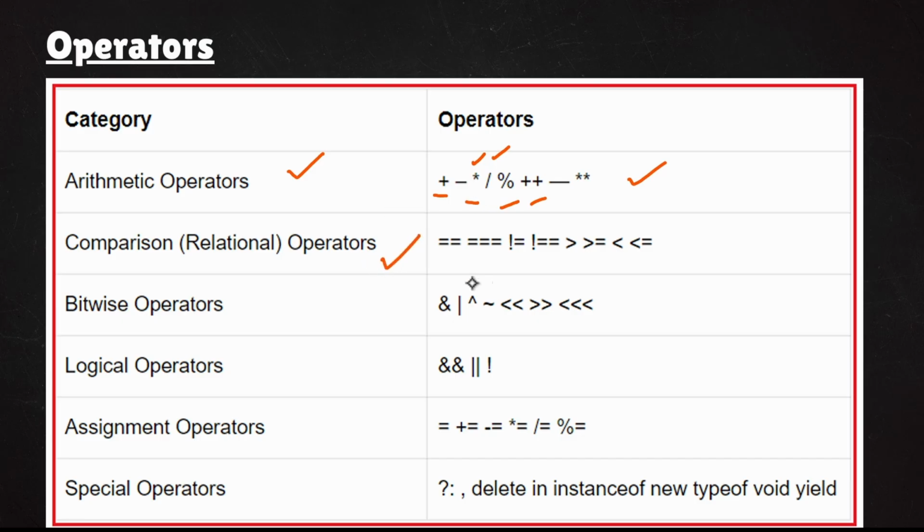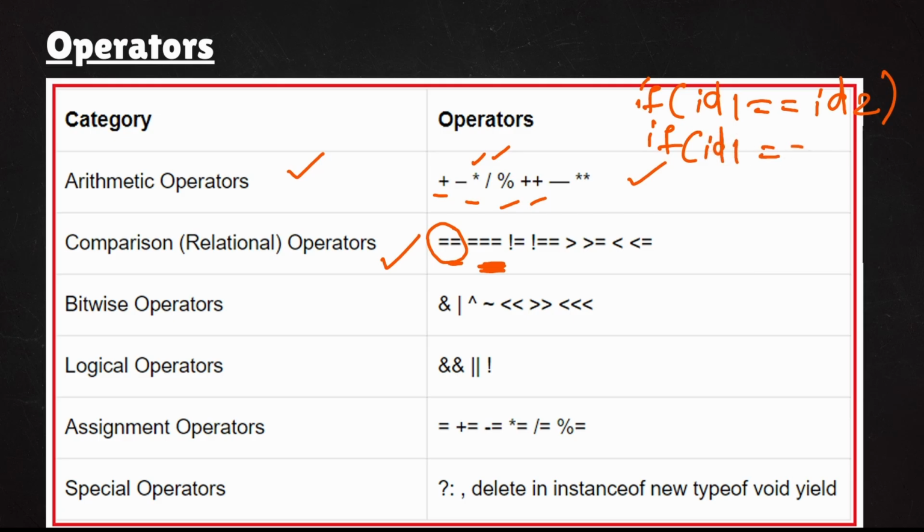We have comparison operators: double equal to and triple equal to. Double equal to is a normal check. It will not check the data type; it will simply check the value. Whereas if you mention triple equal to, it will also check the type. If you write if id1 == id2, this is one thing, and if id1 === id2, this is the second check. This is a strict comparison, and the other is the normal comparison that I am saying.